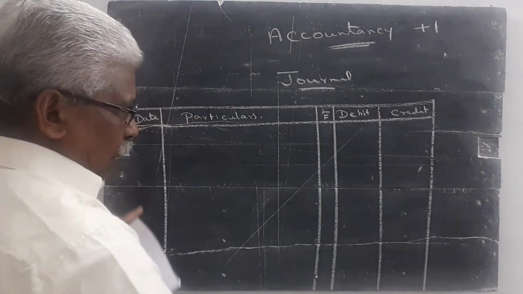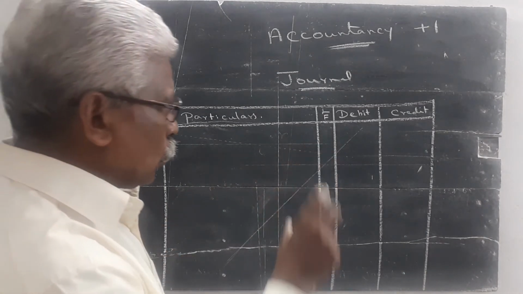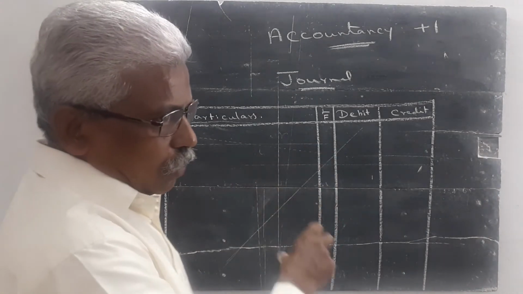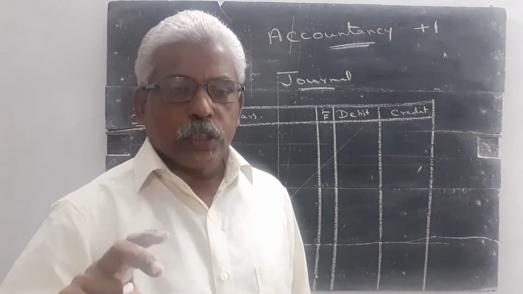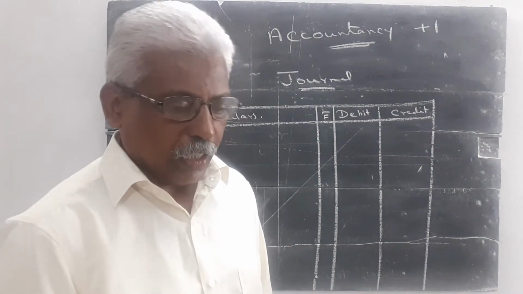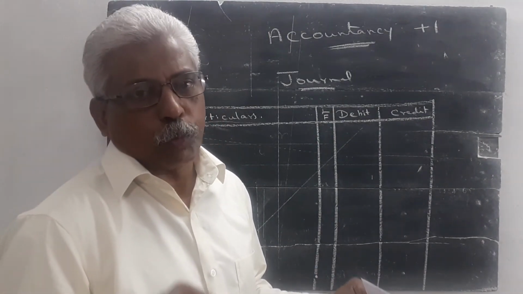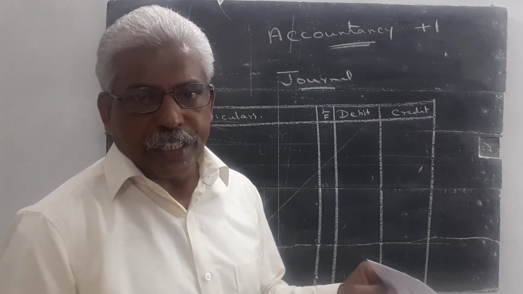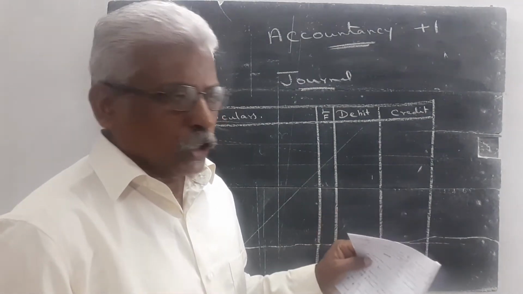These columns are given in your accountancy notebook. Try to buy one accountancy notebook and solve all the questions one by one. You never use the guide. If you use the guide, you are not able to study the journal.